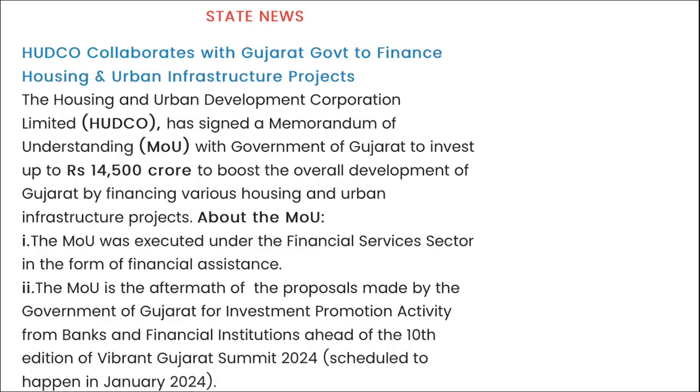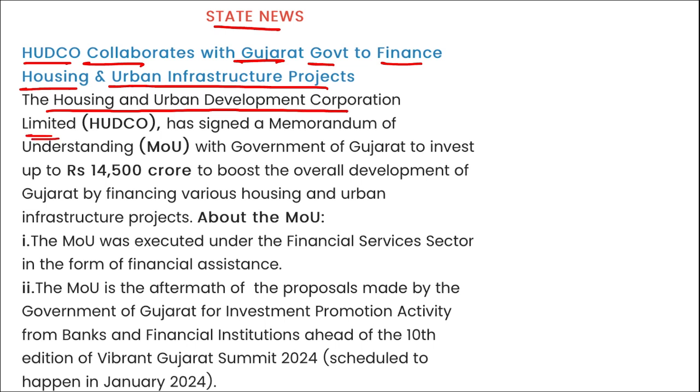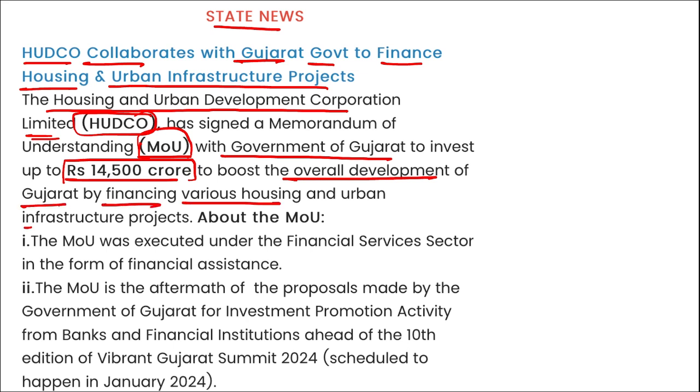Next is state news. HUDCO collaborates with the Gujarat government to finance housing and urban infrastructure projects. The Housing and Urban Development Corporation Limited, HUDCO, has signed a memorandum of understanding with the government of Gujarat to invest up to 14,500 crore rupees to boost the overall development of Gujarat by financing various housing and urban infrastructure